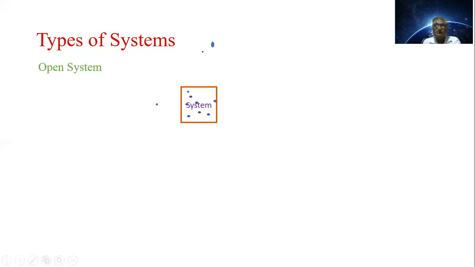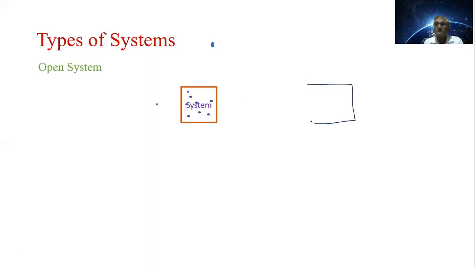सिस्टीमचा पार्टिकल बाहेर जाऊ शकतो, बाहेरचा पार्टिकल आतमध्ये येऊ शकतो. There is exchange of matter as well as energy. There is exchange of matter as well as energy. Such type of system is called as the open system.